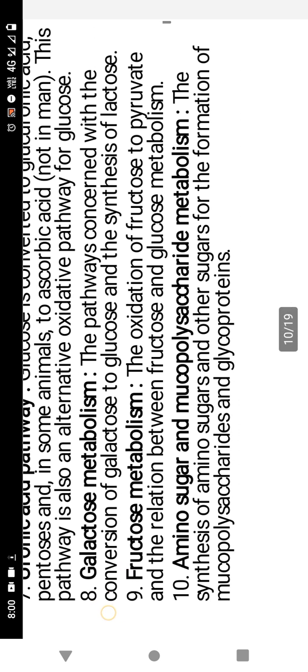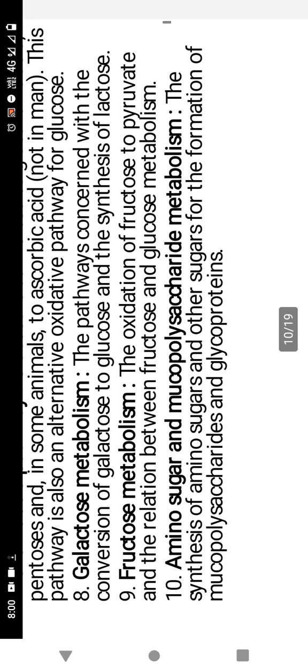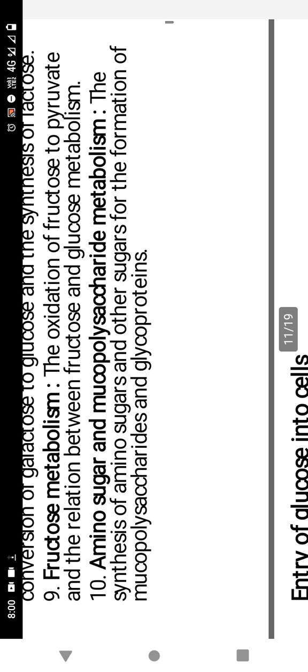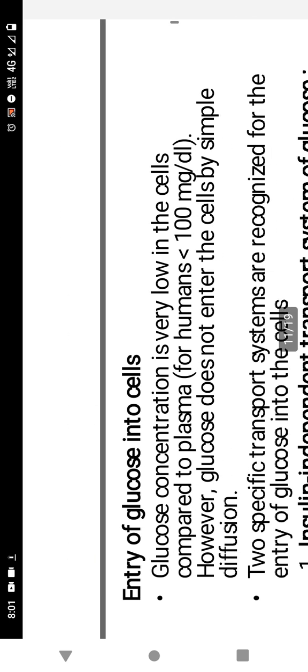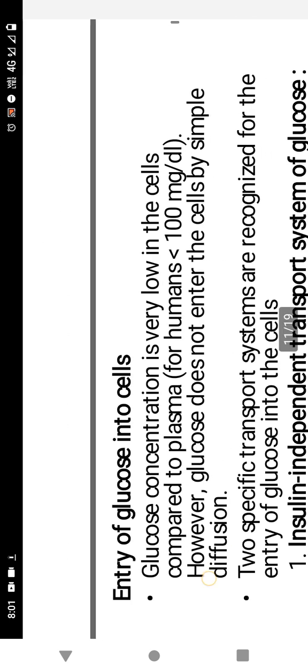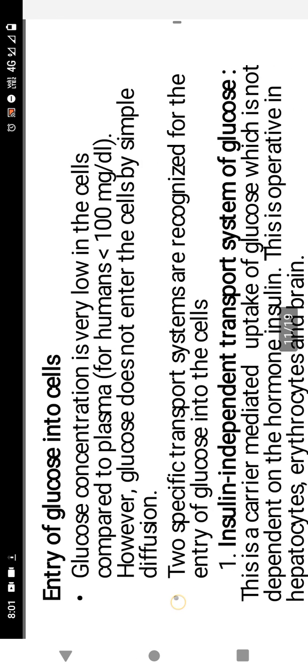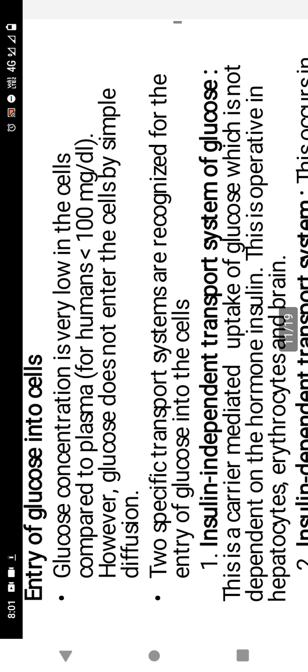The next, amino sugar and mucopolysaccharide metabolism, the synthesis of amino sugars and other sugars for the formation of mucopolysaccharides and glycoproteins. For these pathways, first we see about the entry of glucose into cells. The glucose concentration is very low in the cell compared to plasma. However, glucose does not enter the cell by simple diffusion. So an active transport system is needed, and two transporting systems